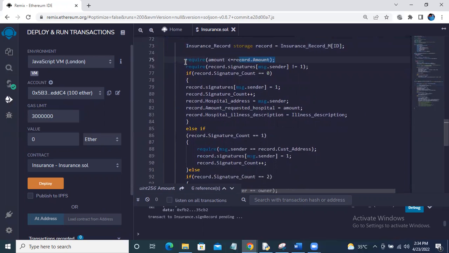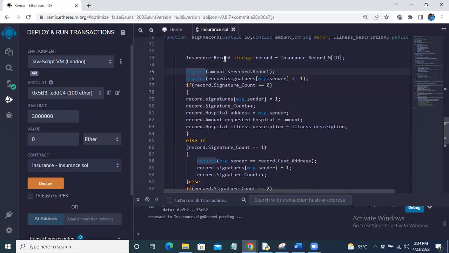Now here we had two conditions. The first condition is, whenever a hospital requests, suppose the customer has 10 ethers in his account and the hospital is requesting 11 ethers. Since we do not have that much money in that person's account, we will reject that transaction in the first place.